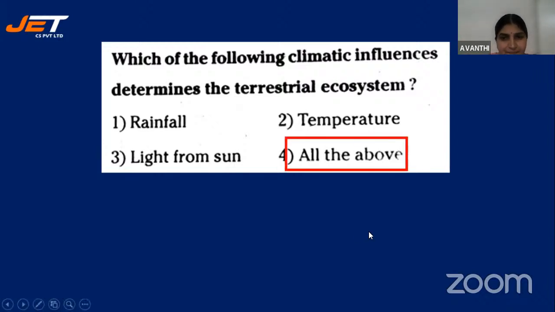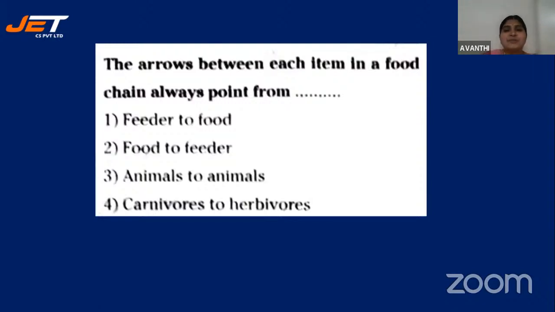Very good. Then, the arrows between each item in a food chain always point from. See, this is a question from the food chain. How is energy being transferred, or how is energy moving or flowing from one organism to another in an ecosystem or in a food chain? So feeder to food, food to feeder, animal to animal, carnivores to herbivores. You have to think logically and give the answer, children.